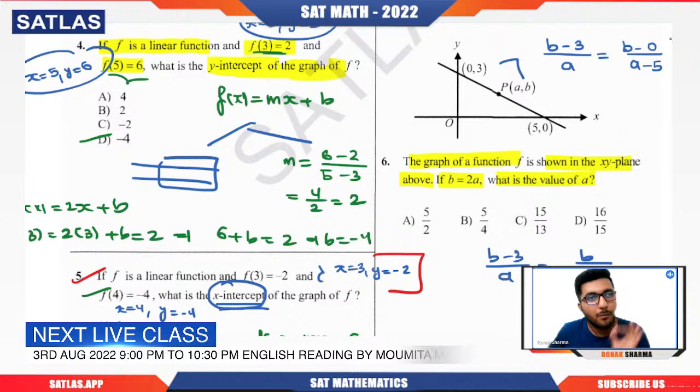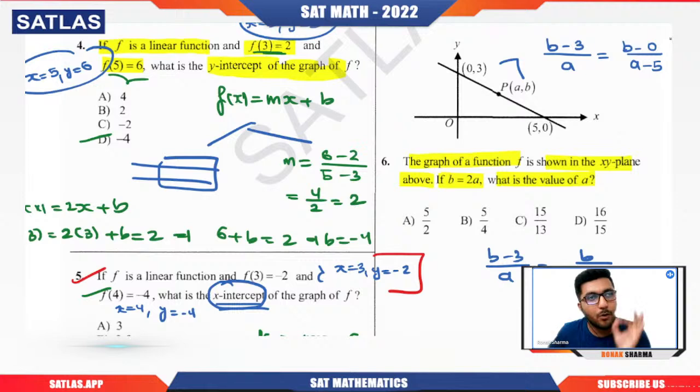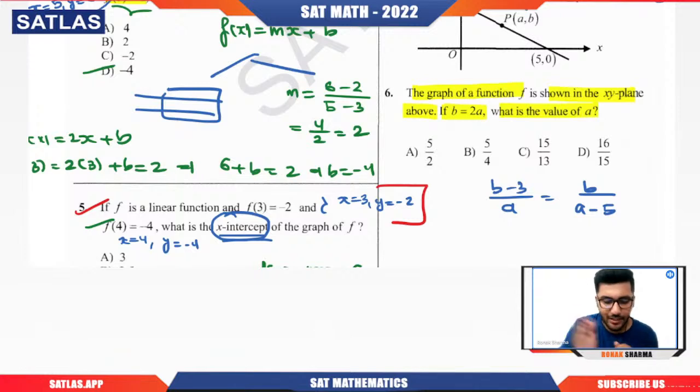Remember that whatever the y coordinate of any point you're putting in the first position, for the same point you will put the x coordinate first in the denominator. So if it is (a, b) and (5, 0), slope can be calculated in both ways. It can be b minus 0 divided by a minus 5, or it could have been 0 minus b divided by 5 minus a. Is it clear to you how we are calculating the slope?